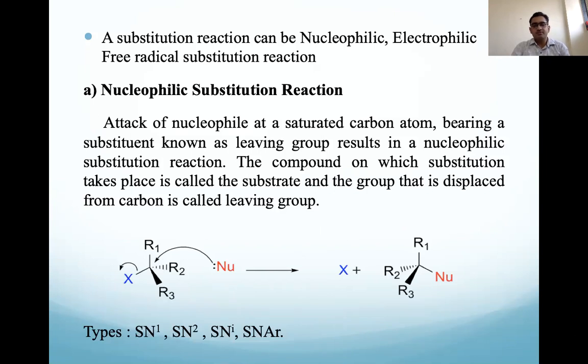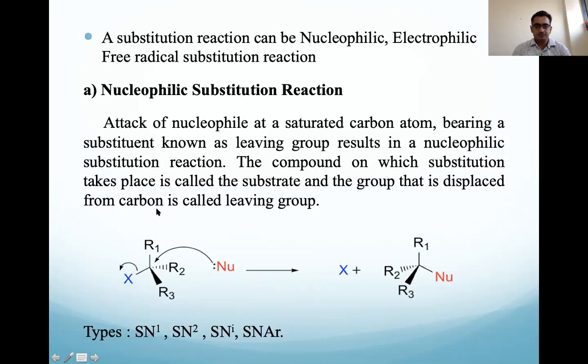One by one we will discuss accordingly, starting with nucleophilic substitution reactions. The meaning of that particular reaction is intact in its name. Okay, so nucleophilic, what are we substituting here? Nucleophile means an electron-rich species that we are going to substitute here. So we can say it is the attack of a nucleophile at a saturated carbon atom. Okay, so a general example is given.